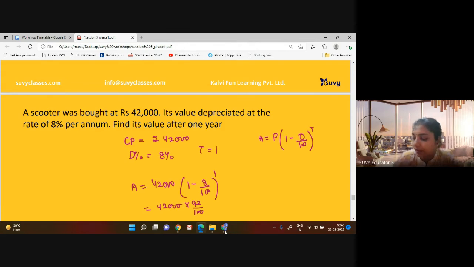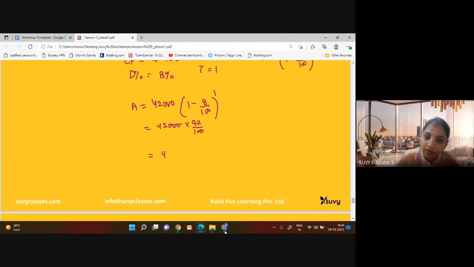When we multiply, here we will get 420 into 92. This will become 38640 rupees. So the depreciation will be 42,000 minus 38640. When we subtract it from 42,000, it will be rupees 3360. This will be the answer to this question.